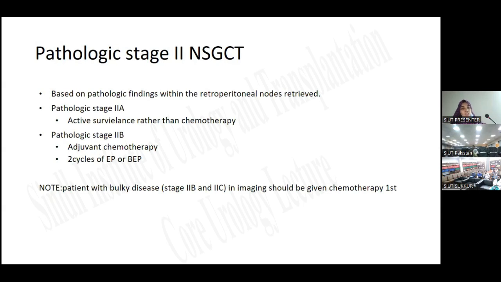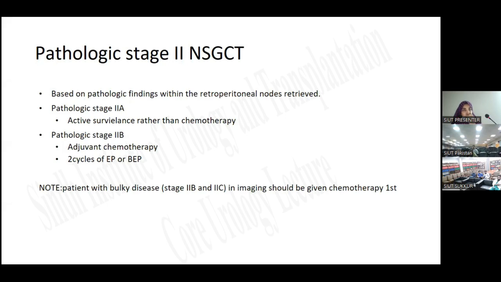On pathologic stage 2 non-seminomatous germ cell tumor, it is based on the pathological findings within the retroperitoneal lymph nodes retrieved. If the pathologic stage is 2A, active surveillance rather than chemotherapy is preferred. And if there is pathologic stage 2B, then adjuvant chemotherapy, 2 cycles of EP or BEP, is given. So this is after RPLND.